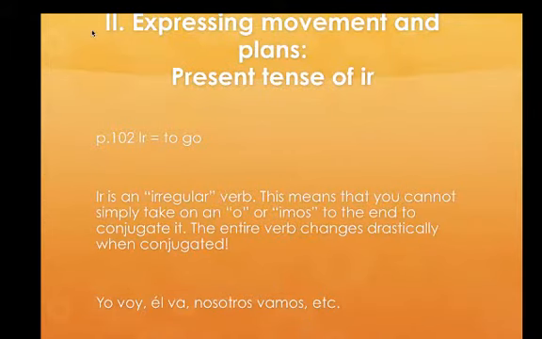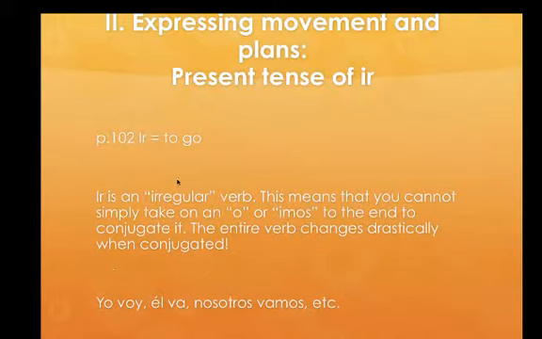Part 2, we're going to be expressing movement in plans. Okay? And so we're talking about the present tense of the verb ir. On page 102, we see that the verb ir is the equivalent of English to go. So ir is an irregular verb. This means that you cannot simply add an o or imos to the end to conjugate it. The entire verb changes drastically when conjugated.